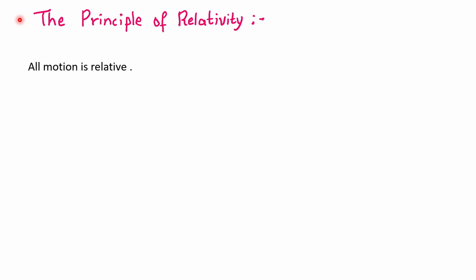We saw that all motion is relative, which means the state of motion of an object, the velocity with which an object travels, depends on whom you are asking, right? So if I want to conduct an experiment which involves measuring velocities of objects, suppose I am doing an experiment in which I have to drop balls, and I measure the velocity of the balls. That measurement is relative to the frame of reference of my laboratory.